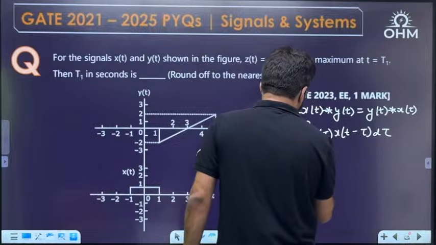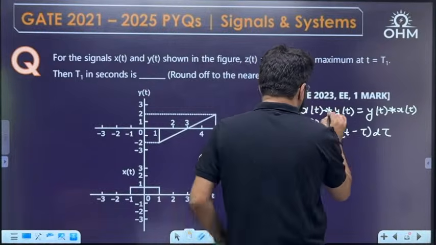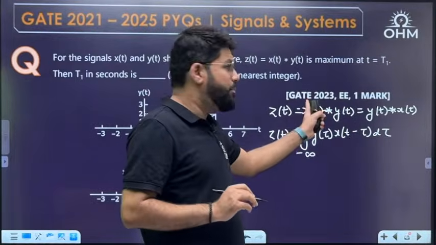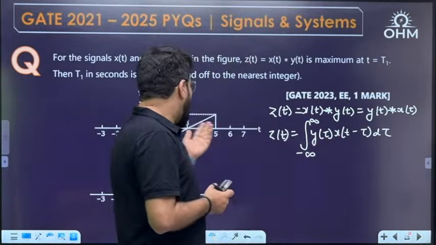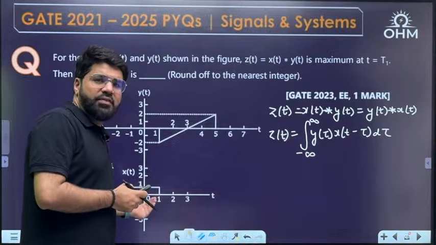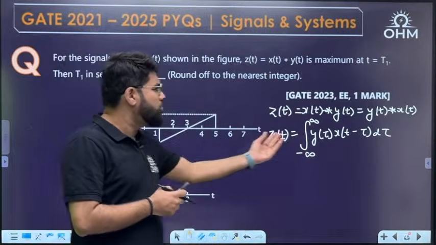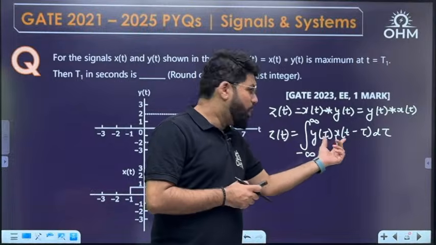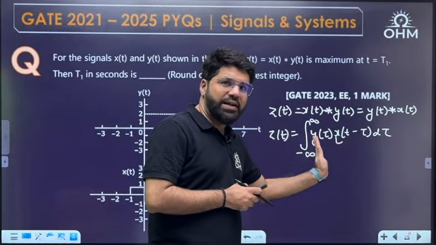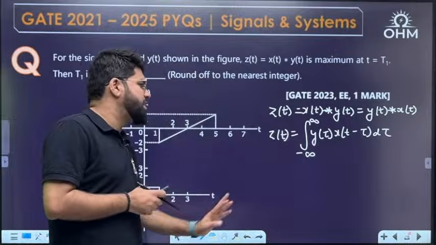Why did I swap? Convolution is commutative, but since x is a simple symmetric rectangle, it will be easy to apply shifting and folding on the x signal. I am not changing y, so y(tau) stays as it is, and x(t minus tau) is what I will change.